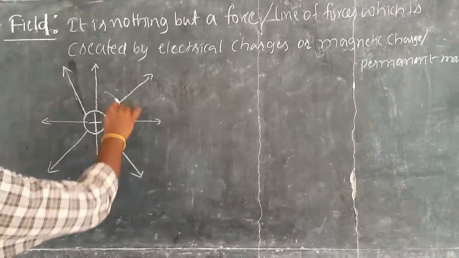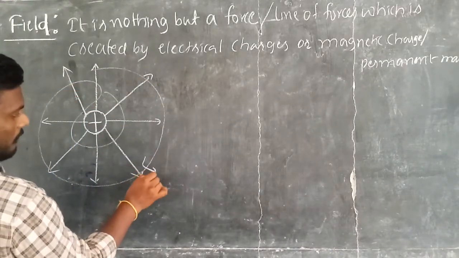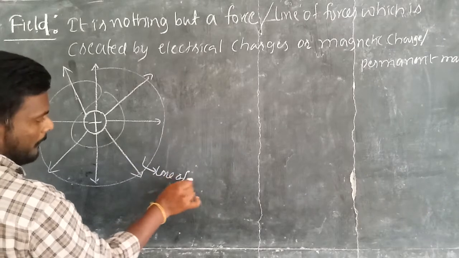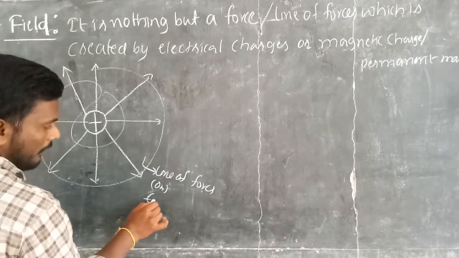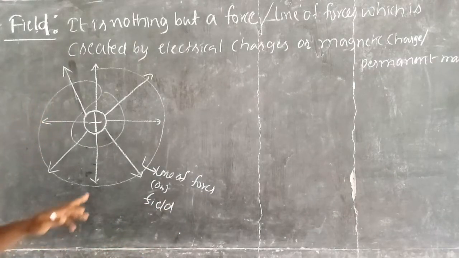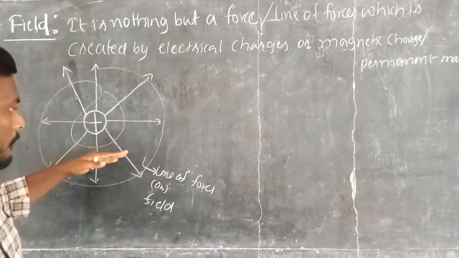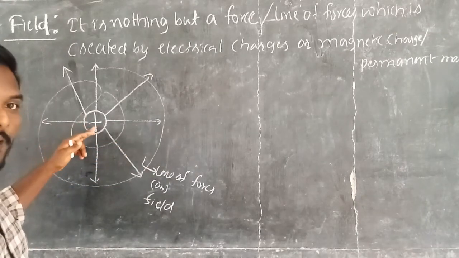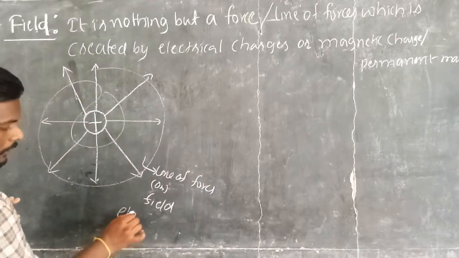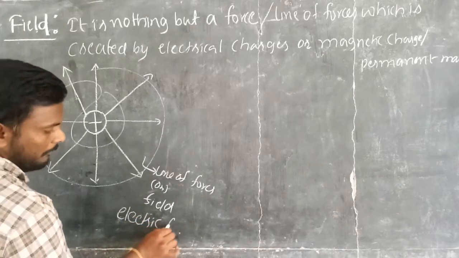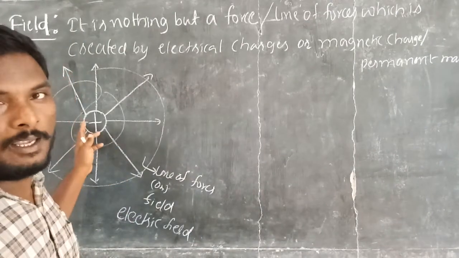So what are these lines? These lines are called lines of forces, or a field. It is nothing but force lines. This field is produced because of electrical charges, and such a field is called an electric field. Now tell me, how can you define an electric field? Electric field is nothing but a force or lines of forces which are created by electrical charges.